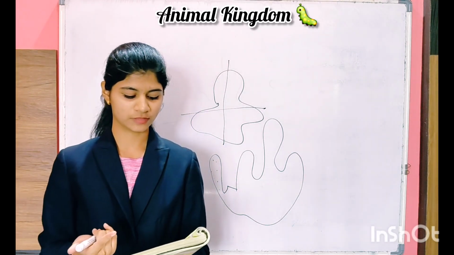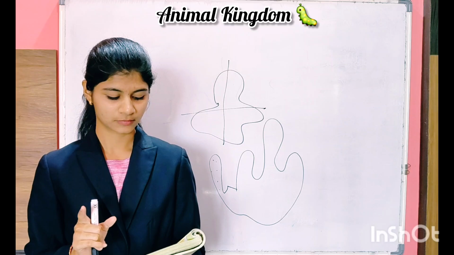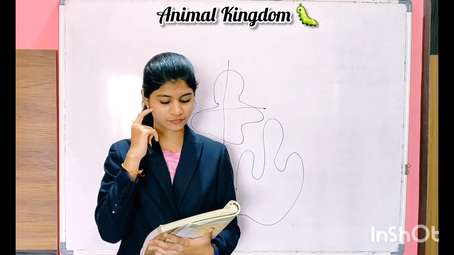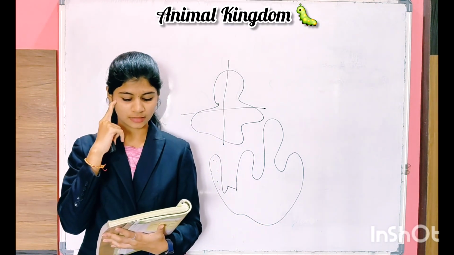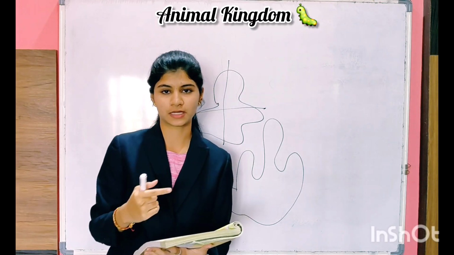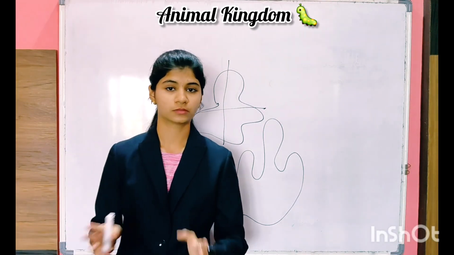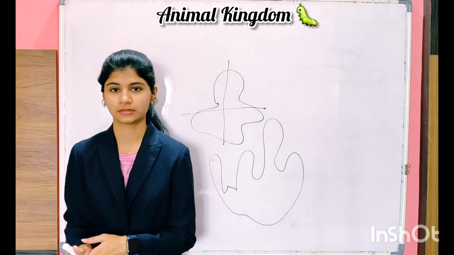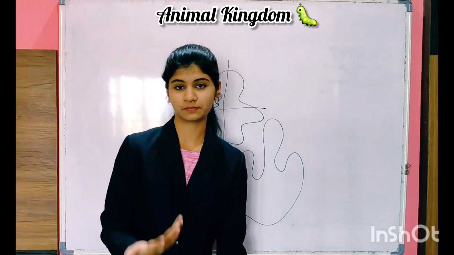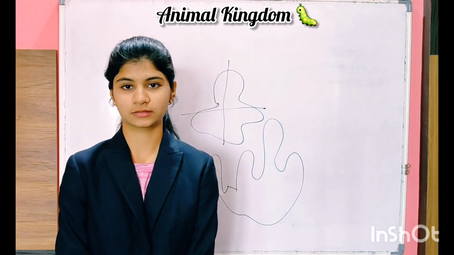Examples: Sycon, which is also known as Scypha; Spongilla, which is also known as freshwater sponge; and Euspongia, which is known as bath sponge. Here the common names are present and the scientific names are also present.